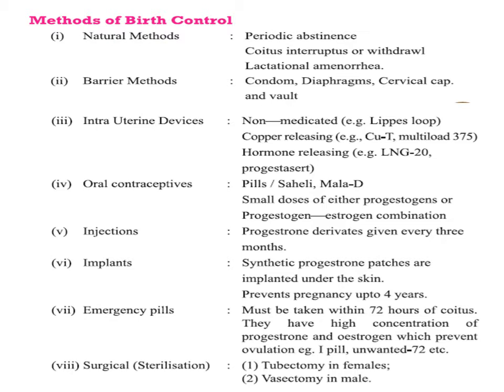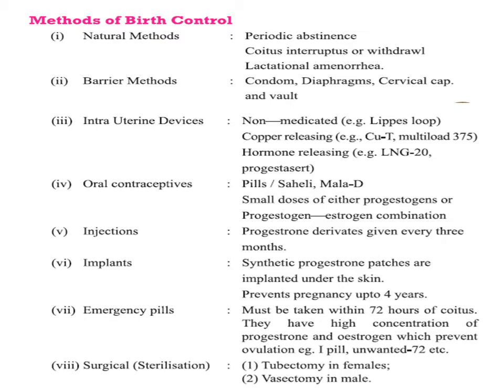The second natural method of birth control is called coitus interruption or the withdrawal method. In this method, the penis is withdrawn from the vagina just before ejaculation, and insemination is avoided. If there is no insemination, then there will be no chance of fertilization.